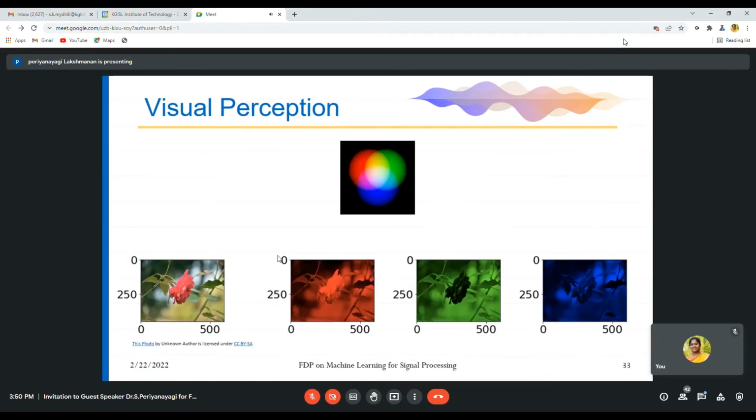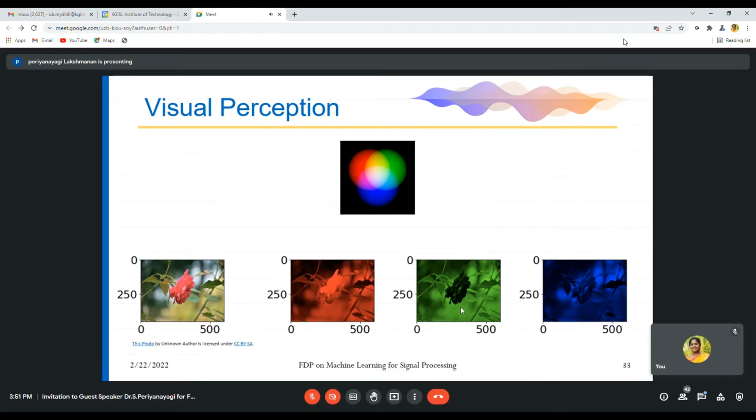Coming to visual perception, we all know about RGB images. So this is the original image. If you take only red, green and blue separately from this, the images will look like this. The red and green are brighter compared to the blue signal. So this is how we have to know about audio and visual perception, etc.